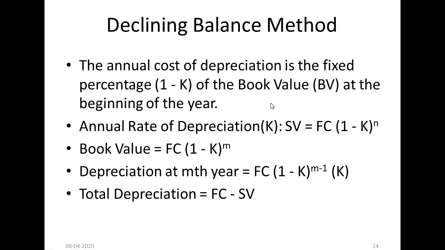So SV, salvage value, equals first cost times (1 minus k) to the n. And book value equals FC times (1 minus k) to the m. M is the year for which you are calculating depreciation. Here two important factors were there. I'll see that in the problem.